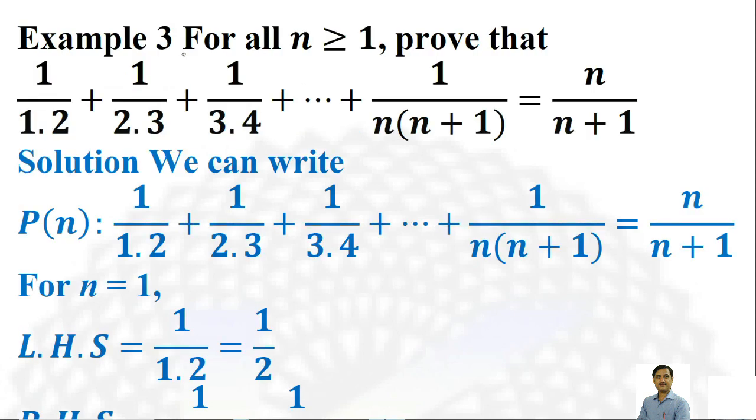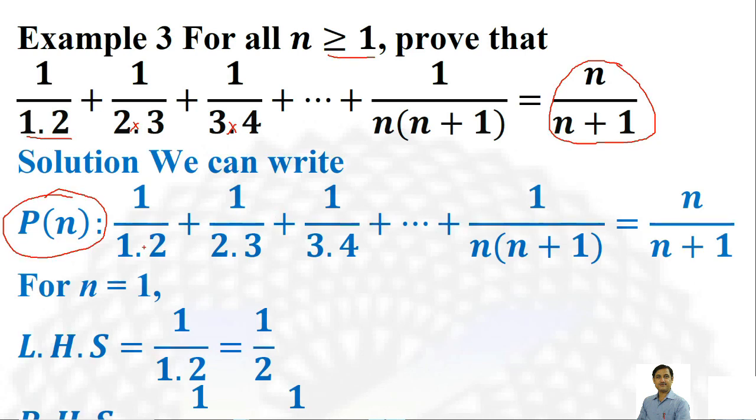Example 3. For all natural numbers n greater than or equal to 1, prove that 1 upon 1 into 2, it is 1 into 2, not 1.2, plus 1 upon 2 into 3, plus 1 upon 3 into 4, and so on up to 1 upon n into n plus 1, gives n upon n plus 1. This is the statement. Let us suppose that the statement is denoted by Pn.